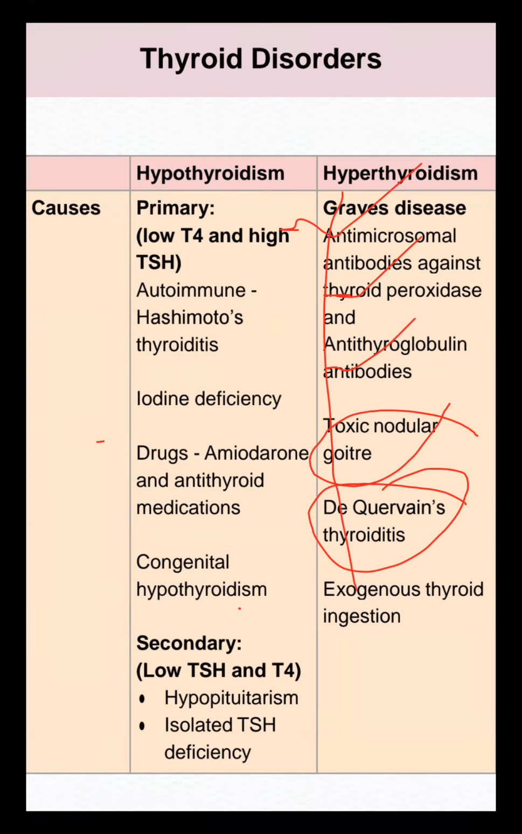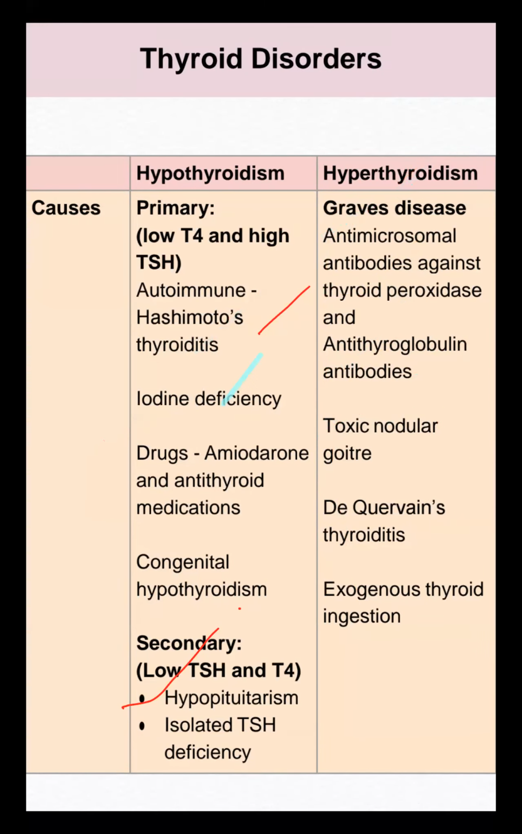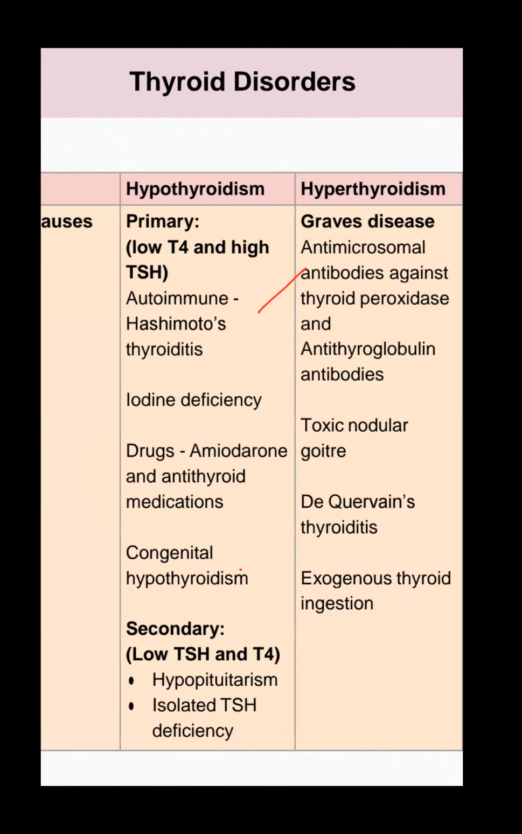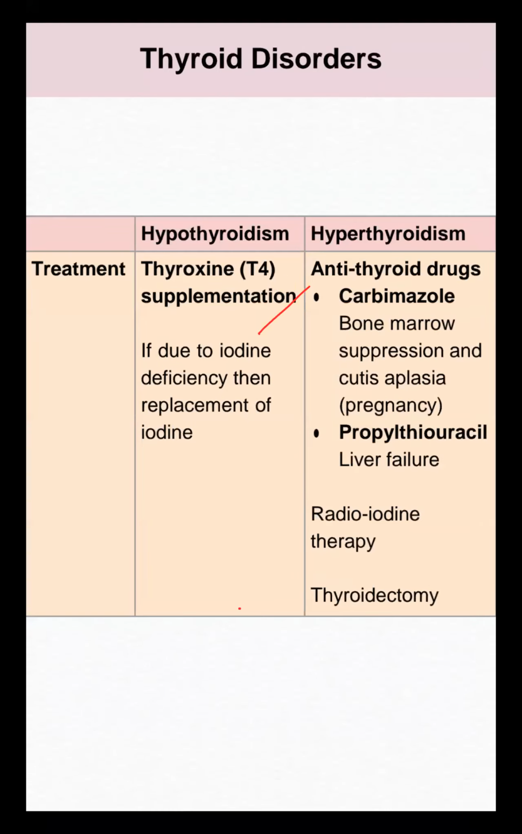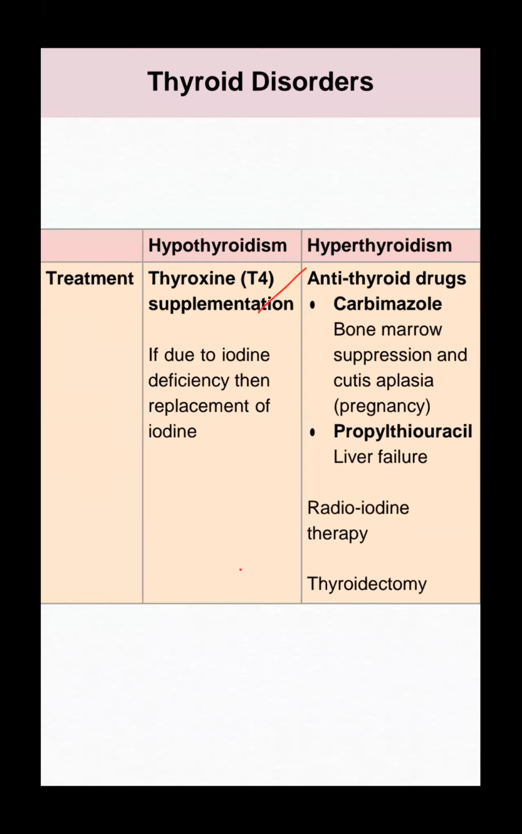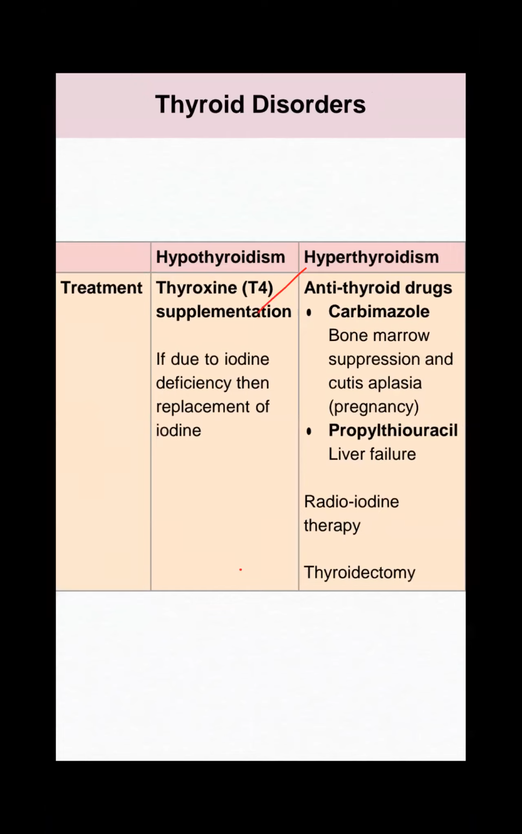In hypothyroidism, it could be iodine deficiency, autoimmune Hashimoto thyroiditis, or secondary, it could be hypopituitarism. So etiology is very important. Is it autoimmune, drug related, postpartum, or infective? Hypothyroidism we always manage with thyroxine. Hyperthyroidism: antithyroid drugs, carbimazole, propylthiouracil, radioiodine therapy if needed, or thyroidectomy.